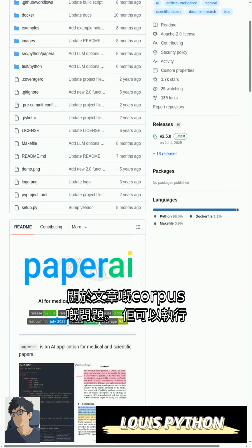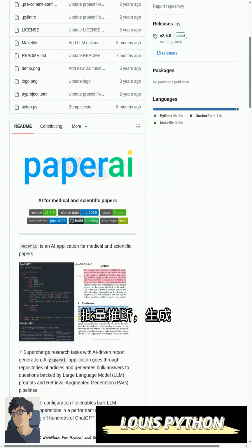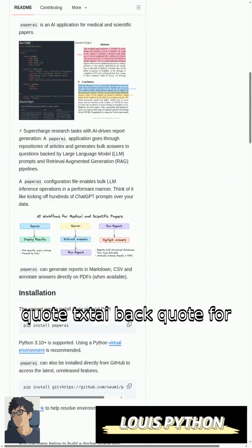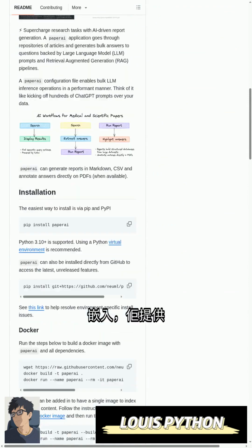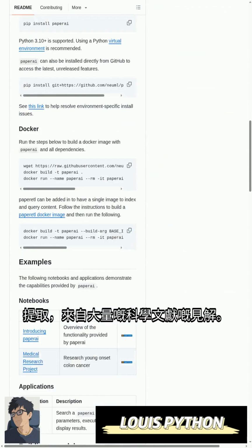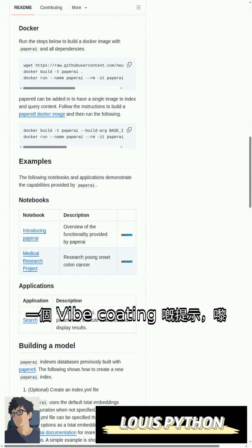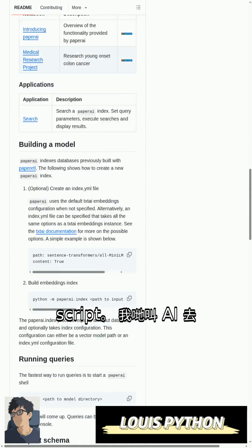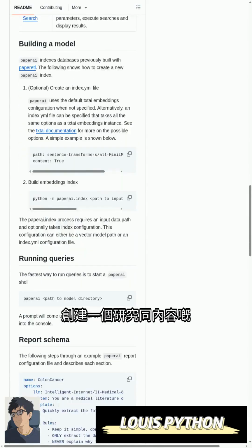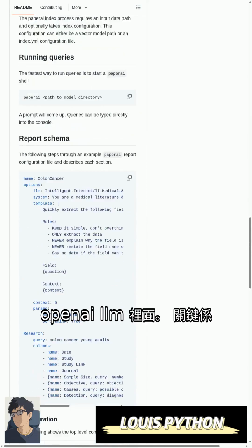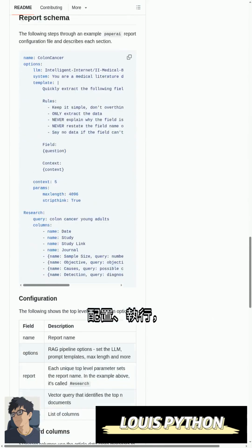Paperai from github.com/NUML is an AI application designed to analyze scientific papers. Using LLMs and RAG, it answers questions against a corpus of articles. It can perform bulk inferences, generate structured reports in Markdown or CSV, and even annotate PDFs. By building on txtai for embeddings, it provides a powerful framework for extracting insights from vast scientific literature.